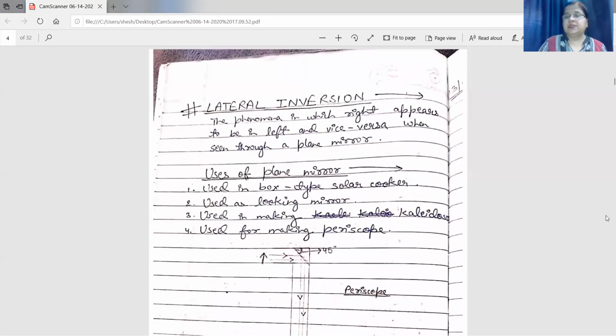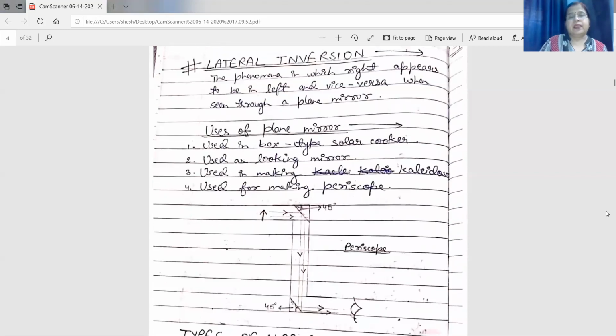Now next is uses of plane mirror. Plane mirror is used in the box type solar cooker. We are using it as a looking mirror every day. It is used to make a kaleidoscope, where you will get beautiful patterns, and it is also used in the periscope. What is this periscope? Periscope is the device which is used by a navigator to see the location of submarines of the enemy. We can use it to see things which are above the line of sight.